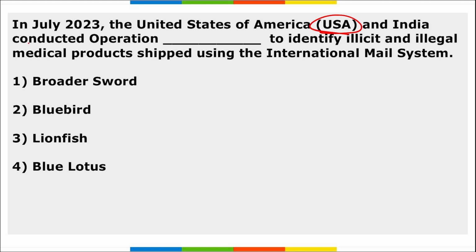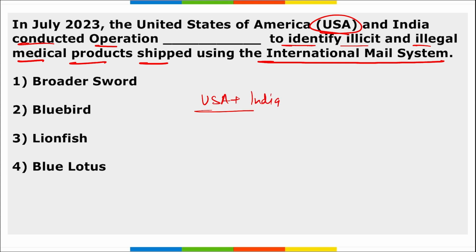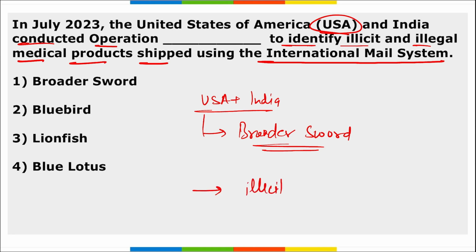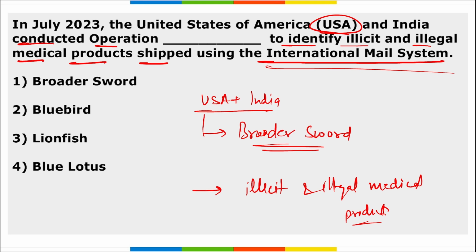Next, USA and India conducted an operation to identify illicit and illegal medical products shipped using the international mail system. So remember, it was USA and India. They together launched Operation Broader Sword. This is the name of the operation that was basically to identify the illicit and illegal medical products, right, that are shipped using the international mail system, right? So the name of the operation between USA and India is Operation Border Sword.